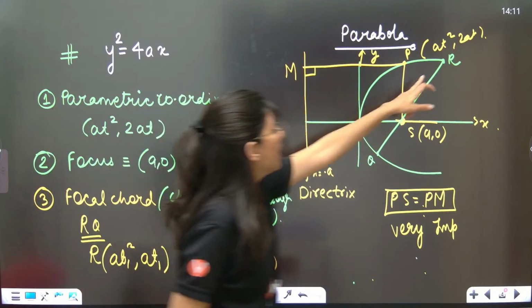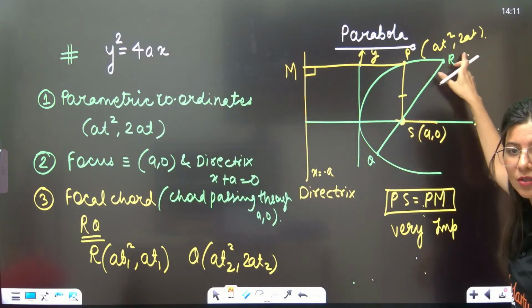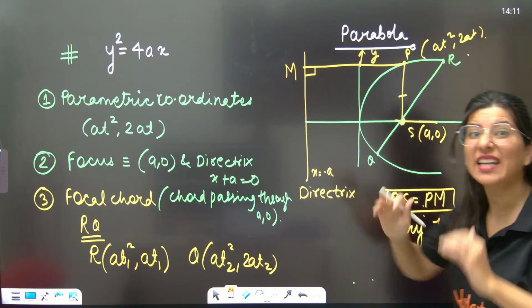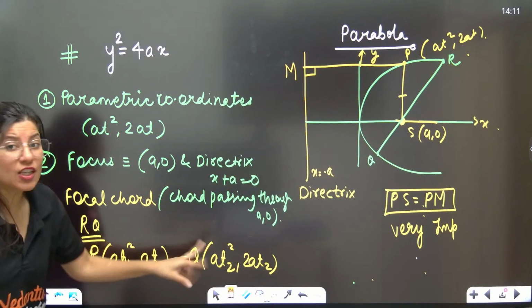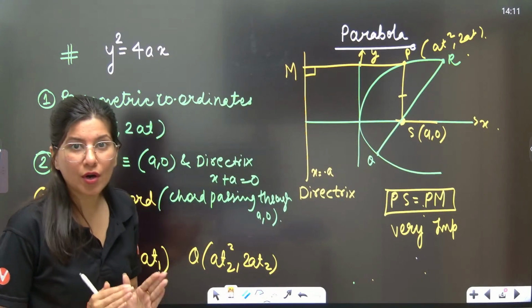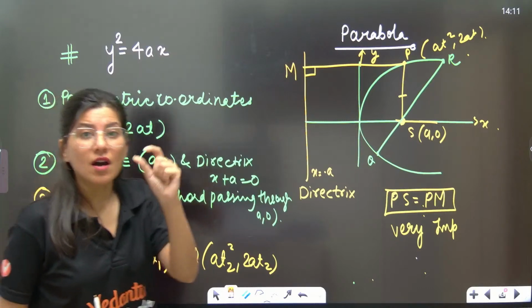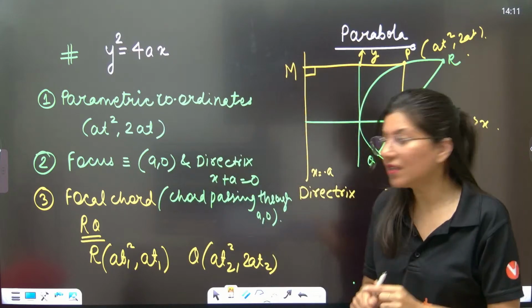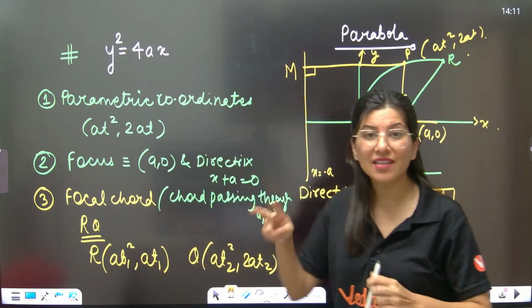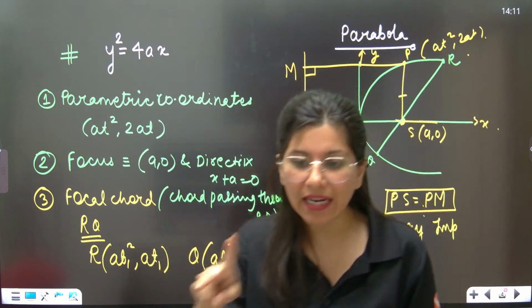So this is R, which is (at1 square, 2at1), and Q, which is (at2 square, 2at2). Now, RQ being the focal chord, there is a very, very important relation between the parameters of R and Q, that is, a relation between t1 and t2.